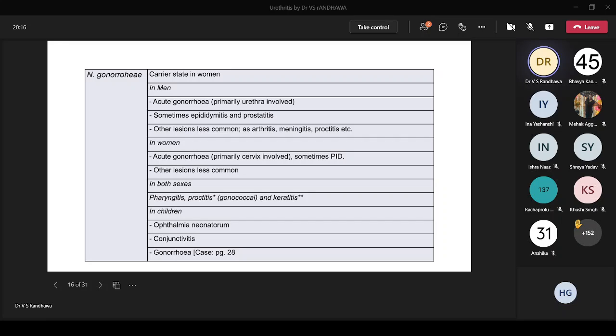Then in both the sexes, you can have pharyngitis, proctitis, and also keratitis. These are uncommon presentations in both the sexes. In children, you should remember ophthalmia neonatorum, that is, the neonate which is born might have an eye infection, conjunctivitis. So this is the profile that you should know about Neisseria gonorrhoeae in men, women, and children. That's the overview of the clinical presentation.